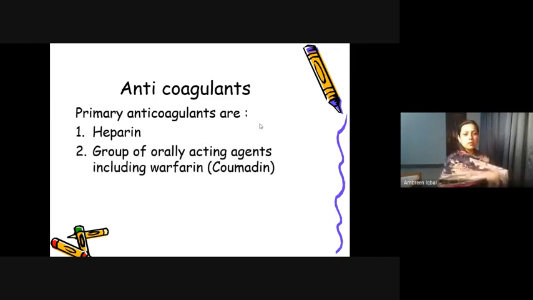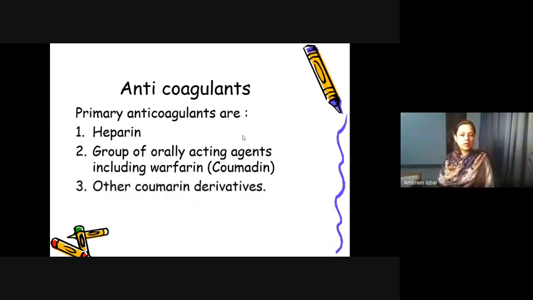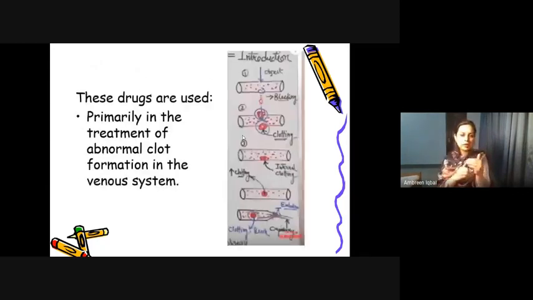Heparin is one of the commonly used anticoagulants. The group of orally acting agents like warfarin and other orally used anticoagulants, and other coumarin derivatives are also anticoagulants. So we'll discuss these anticoagulants, and the point is why there is a need to use them. These drugs are primarily a treatment of choice in case of abnormal clot formation in the venous system.